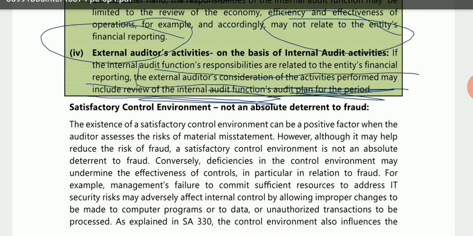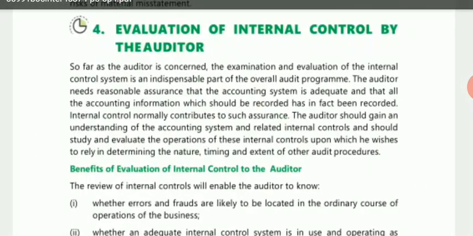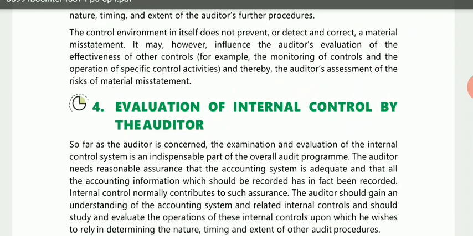Now, satisfactory control environment, not an absolute deterrent to fraud. In this they have just given that the existence of a satisfactory control environment is not a guarantee. It is a positive factor, but it is not a sign that there will be zero amount of fraud. They are saying that there might be some deficiencies, and because of this there might be some hidden fraud which may not be detected. So all that is given in this. You may read it and you will have proper knowledge.